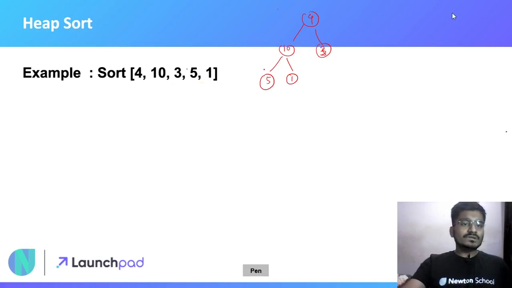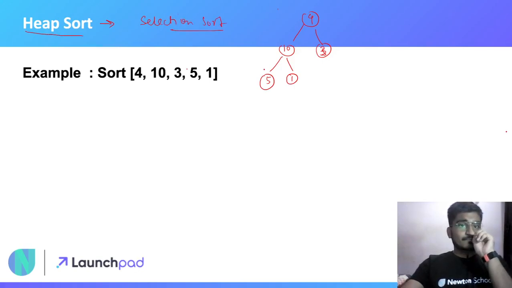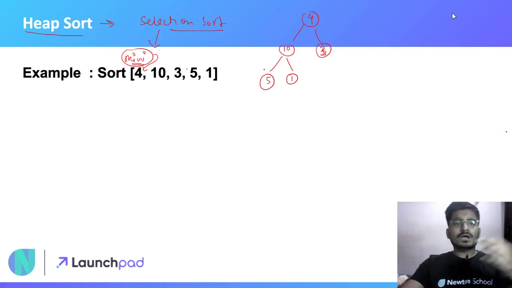You can compare heap sort to selection sort. What was the process we were following in selection sort? We were selecting the minimum element and placing it at the start of the array to sort the container.